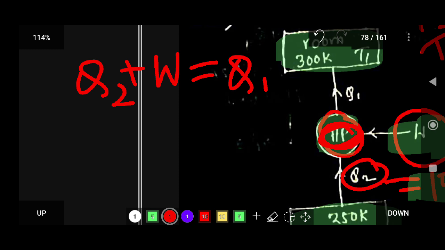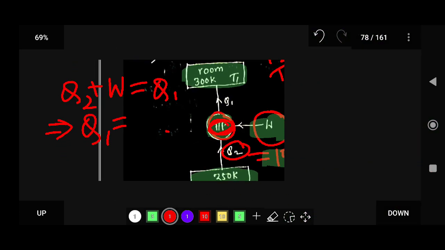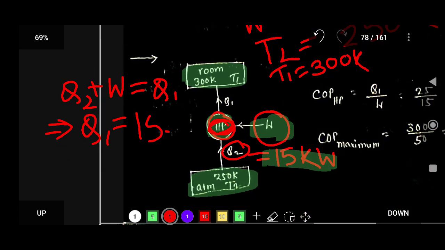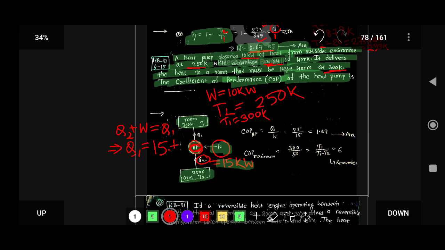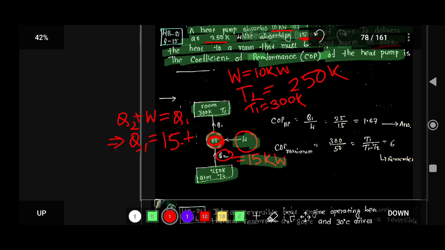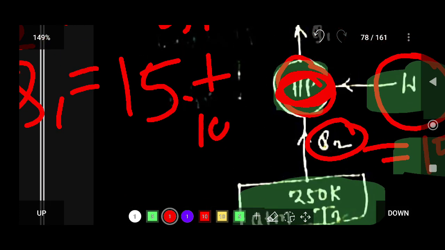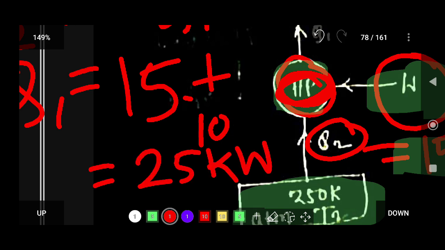So from here, you can say that Q1 is equal to the amount of Q2, that is 15 kilowatt, plus the amount of W, that is 10 kilowatt. So from here, this is 25 kilowatt.